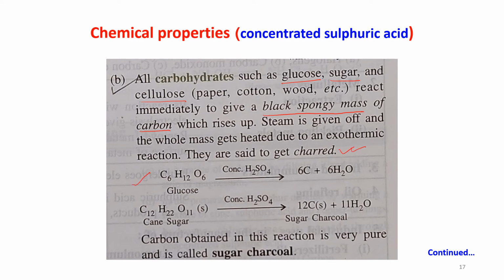Okay, C6H12O6, that is glucose, when reacting with concentrated sulfuric acid, carbon is formed. Okay, a black mass, plus H2O comes out. C12H22O11, that is cane sugar. When concentrated sulfuric acid reacts with cane sugar, it is giving you 12C, that is sugar charcoal, plus H2O will be formed. Carbon obtained in this reaction is very pure and is called sugar charcoal.